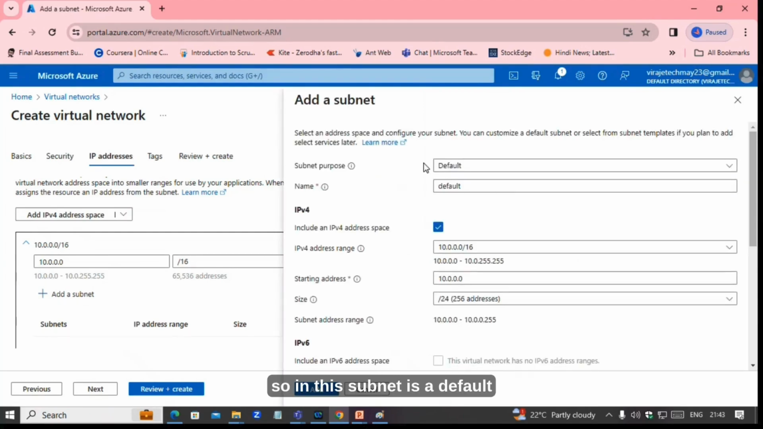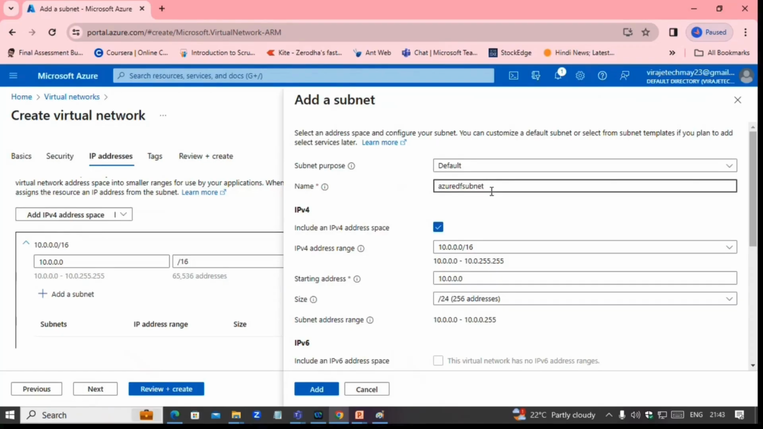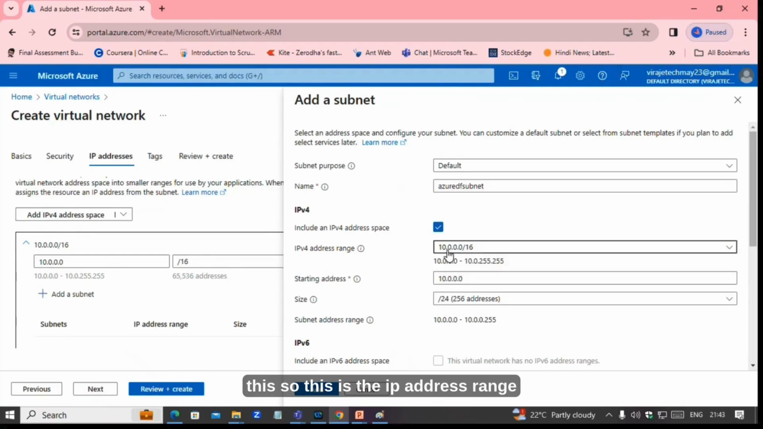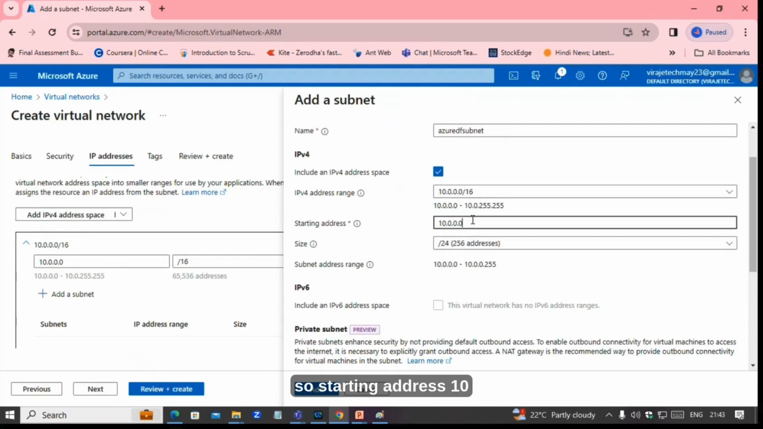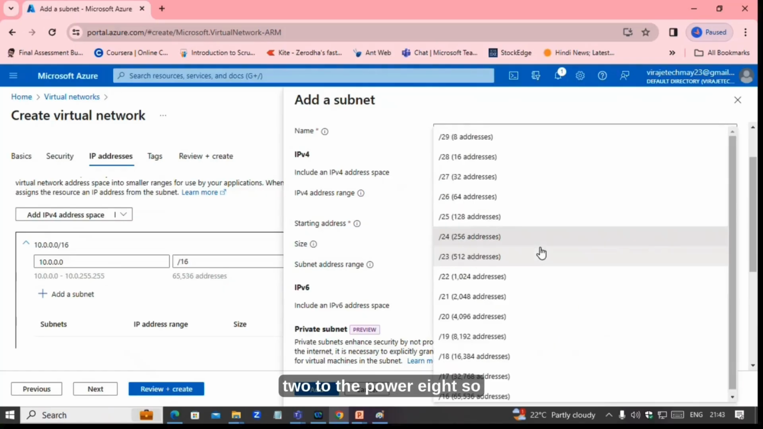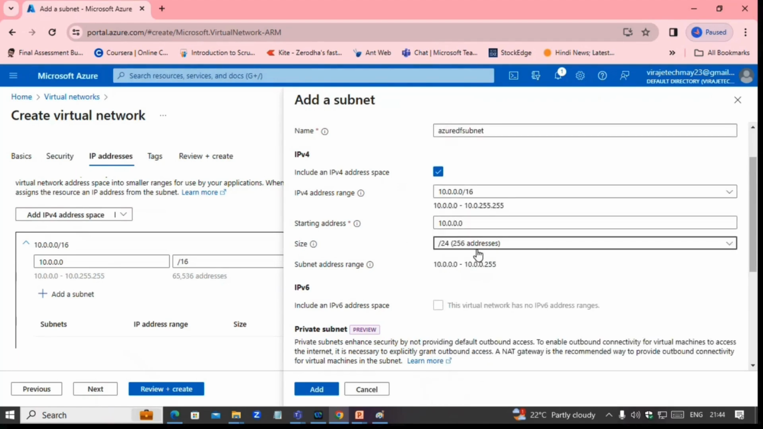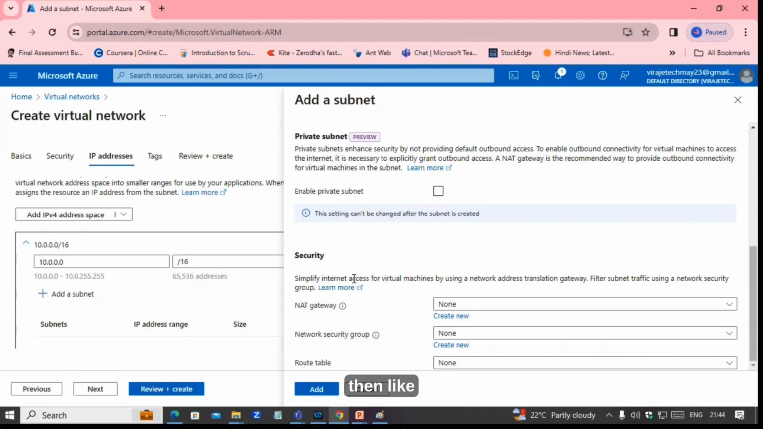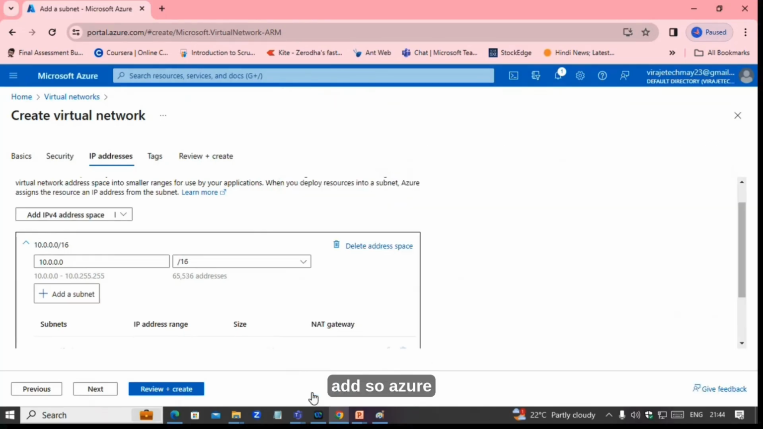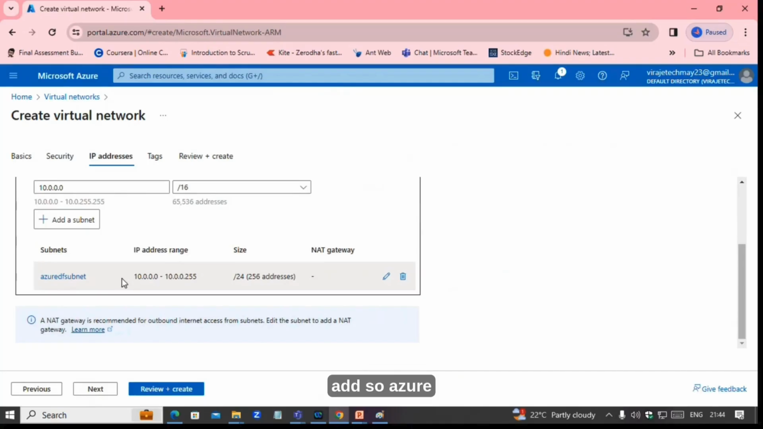So this subnet has a default name. We can give Azure Data Factory subnet. Then 10.0.0.0 instead of this. So this is the IP address range. So starting address 10.0.0.0/24 means 2 to the power 8, so 256 IP addresses. Okay. Then the rest of the things, let them be the default. Add. So Azure subnet we added.